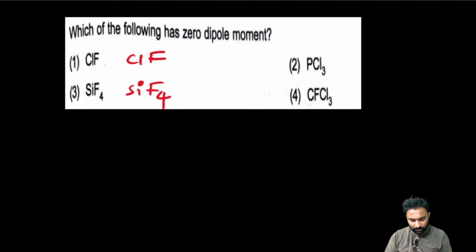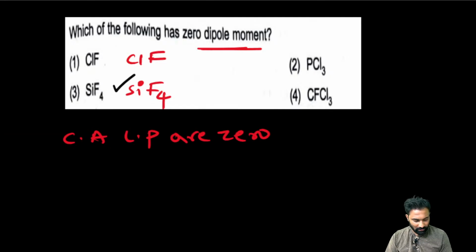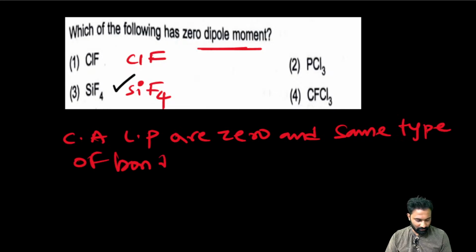Yes, good, Anita. Now the zero dipole moment is for SiF4. Already I explained you clearly, my dear friends, why you are getting confusion. For zero dipole moment, just cross check the central atom lone pair. Central atom lone pairs should be zero and the bonds should be of the same type. Then the dipole moment mu is equal to 0.